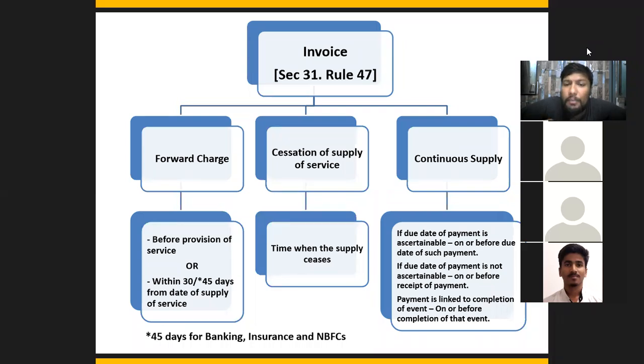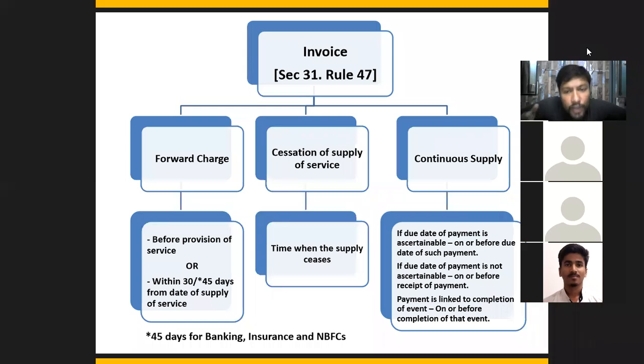Then continuous supply. So for continuous supply here we are going to use the criteria of payment, all right. So if the due date of payment is ascertainable, मतलब अगर आपको पता है कि आपको पैसा कब मिलने वाला है ये पर्टिकुलर एक्टिविटी से, then on or before the date of such payment. तो payment मिलने के time पे या तो payment मिलने के पहले आप invoice issue कर सकते हैं.